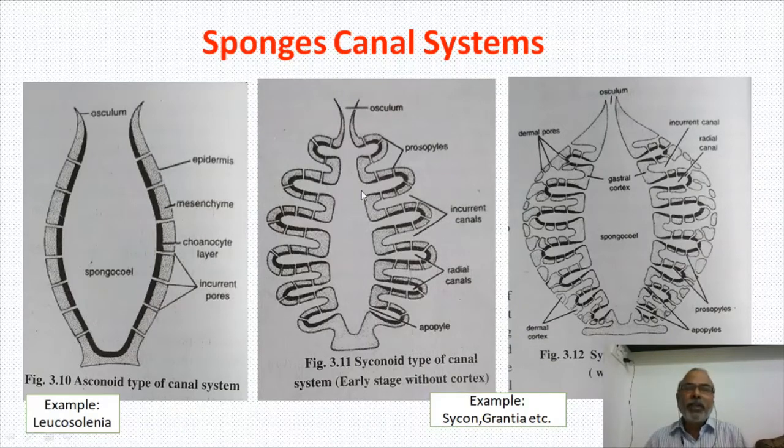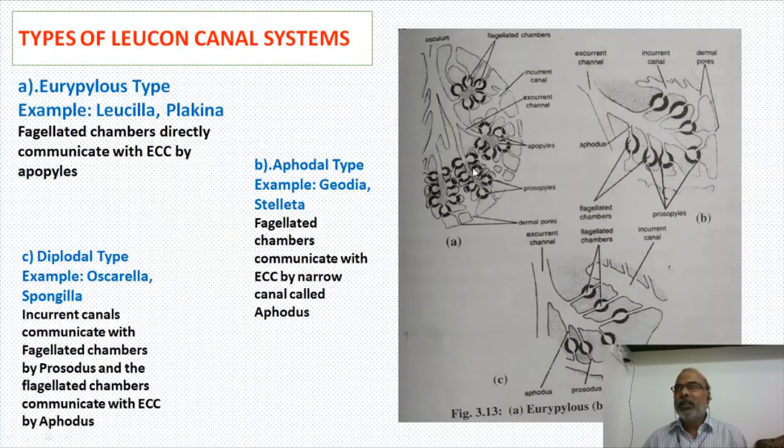What kind of complexity you observed here? In asconoid type, the canal system is very simple. Because of foldings here, it created certain canals. So that is the only thing here. This is called syconoid type, example Sycon and Grantia. Actually, there are 3 types, but we have seen only 2 types here. In the next slide, let us see the 3rd type.